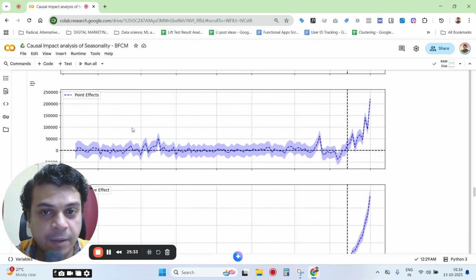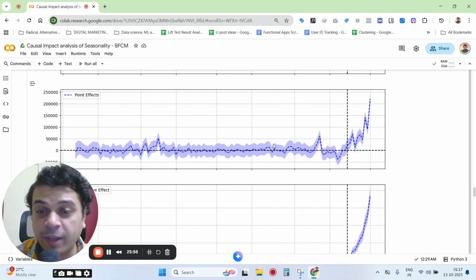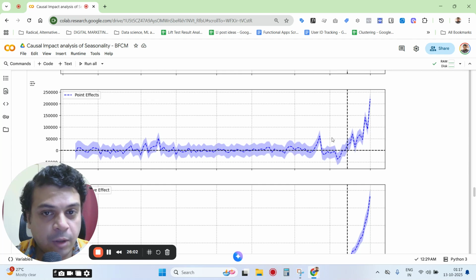So this is to understand whether or not there was selection bias, or whether there were actually other extraneous variables that caused it, so that you understand whether it was really the impact of your ad spend and your very targeted marketing campaigns, or whether it was simply something that would have happened anyway. Is the spike because of something counterfactual, like it would have happened anyway, or is it really planned? So you'll see that with the confidence interval, how this point affects.